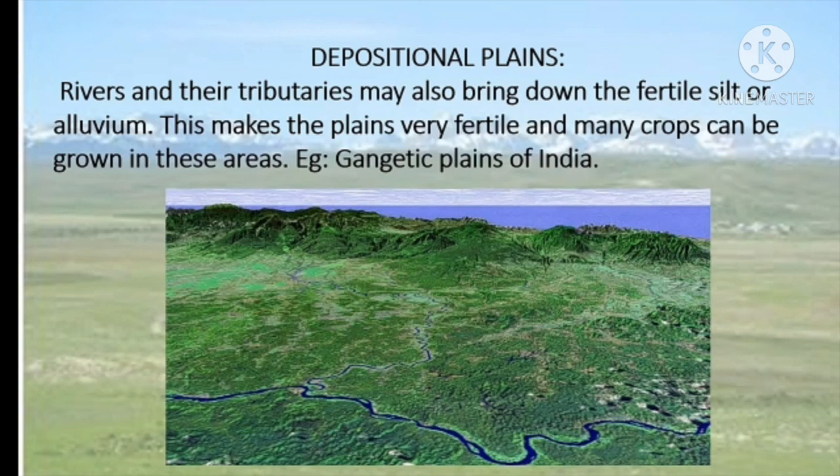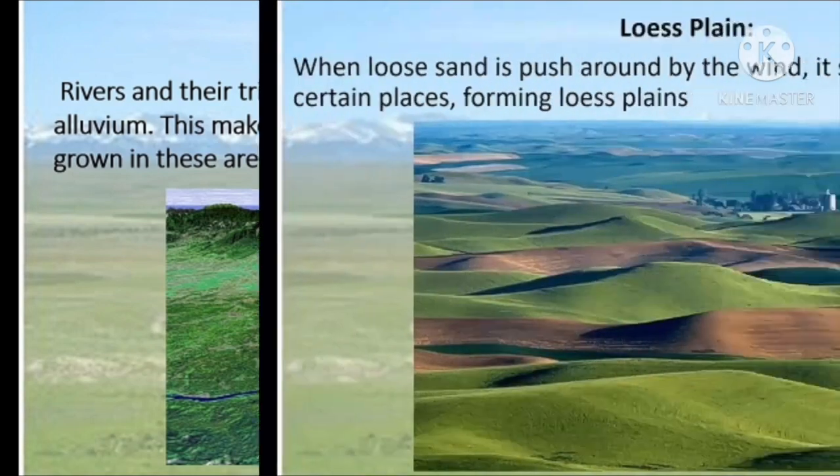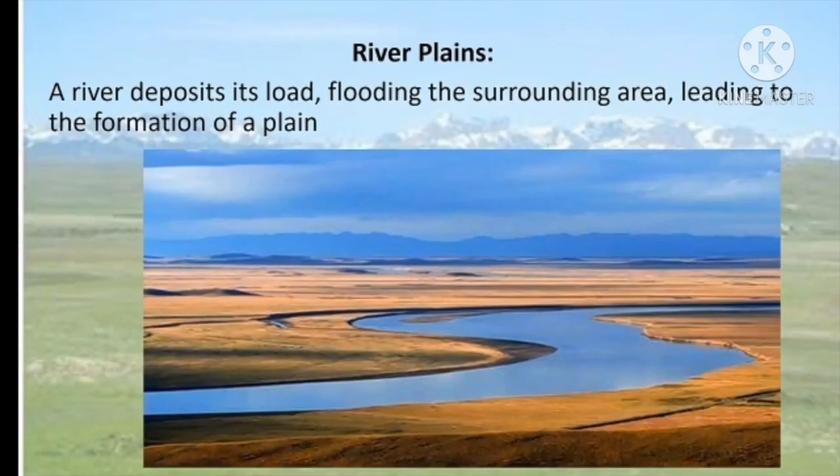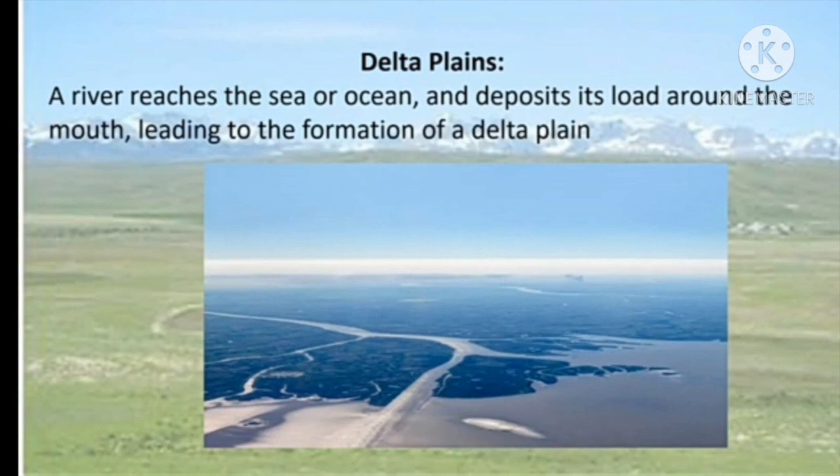These plains can further be divided into alluvial plains, drift plains and loess plains. Let us discuss them in detail. The first type of depositional plain is loess plain. When loose sand is pushed around by the wind, it settles down in certain places, forming loess plains. Next is river plains. A river deposits its load, that is the sediments, flooding the surrounding areas, leading to the formation of a plain.